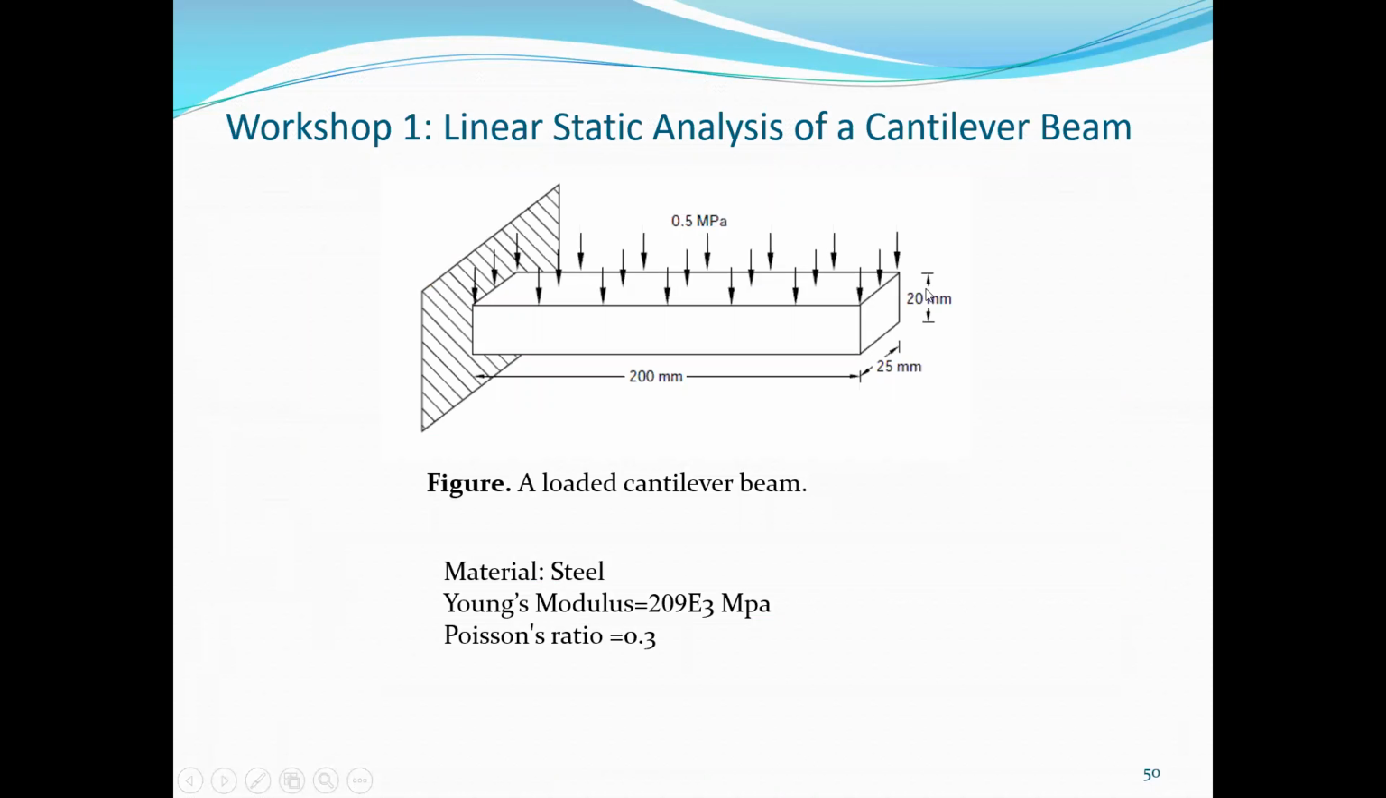Okay, so these are the dimensions of the cantilever beam, and 0.5 megapascal is the pressure applied on the top surface of the cantilever beam, and the material used is steel. Its Young's modulus is 209 e raised to 3 megapascal, and Poisson's ratio is 0.3. So we are using the SI millimeter unit system because stress and Young's modulus are in MPa. Okay, so I'll go to Abaqus now.